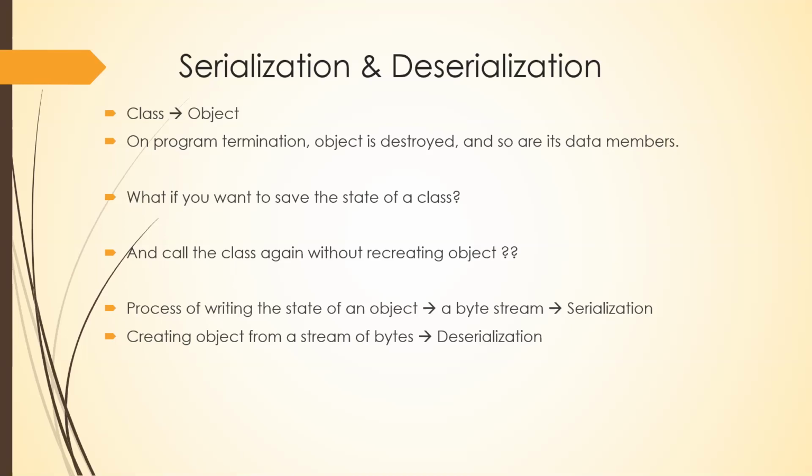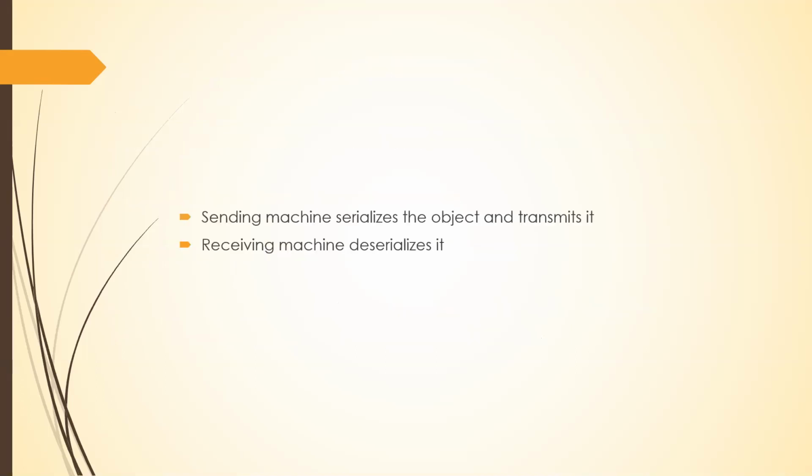I'll go very simple once again. Saving the state of an object, you call it serialization. And getting the object back from the byte stream, you will be calling it deserialization. Now, you might be wondering how it happens. It will be happening between two machines or two programs, or however you can imagine.